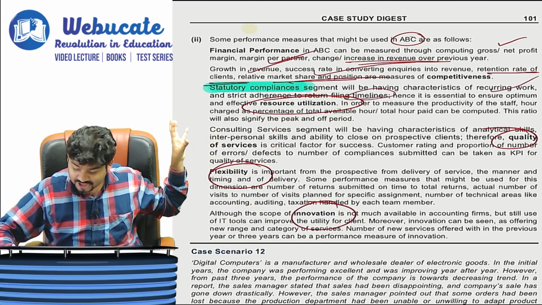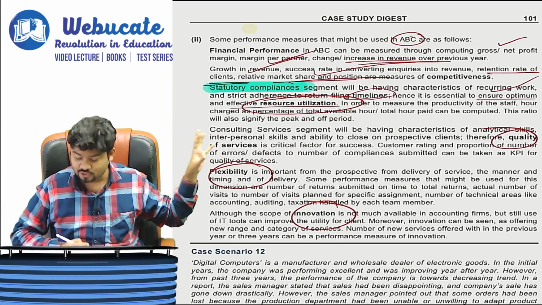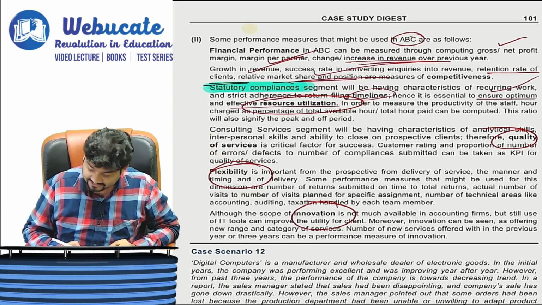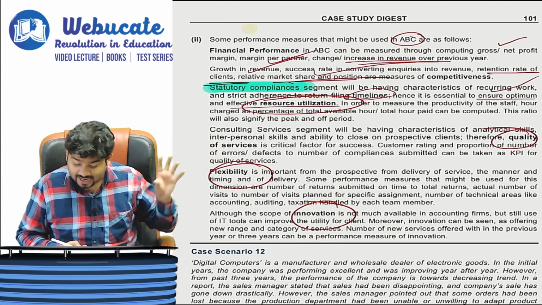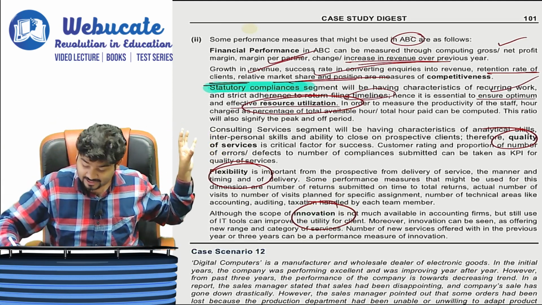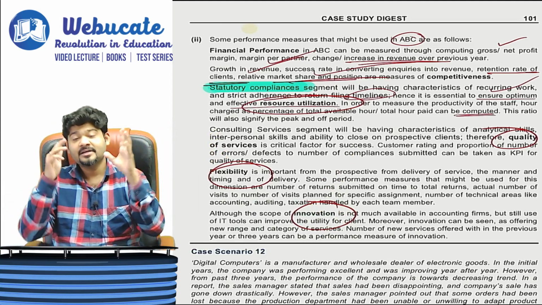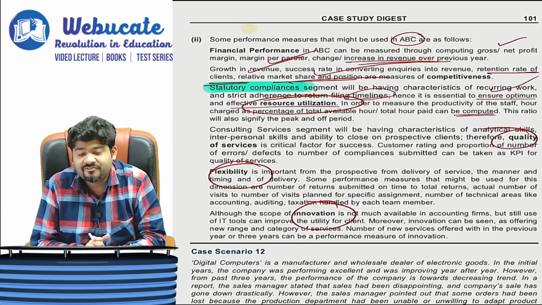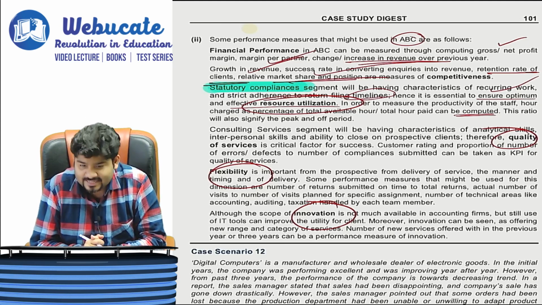Hence, it is essential to ensure optimum and effective resource utilization. In order to measure the productivity of the staff, hours charged as a percentage of total available hours or total hours paid can be computed. I told you that companies like the Big Four use this to a very large extent.